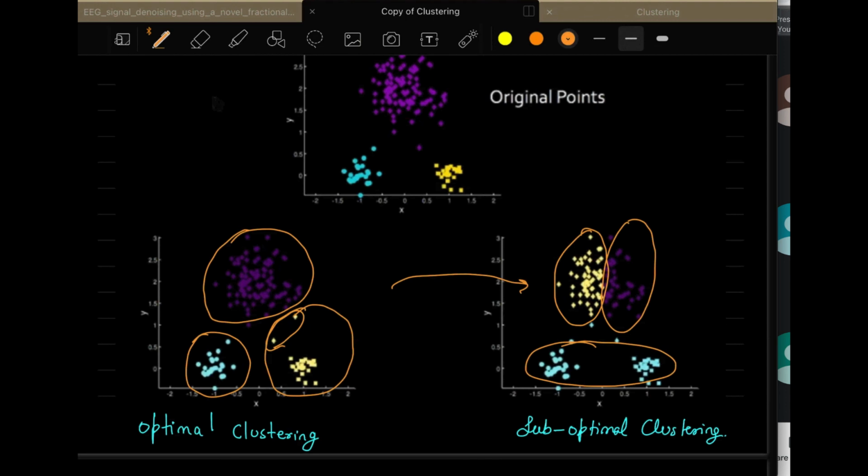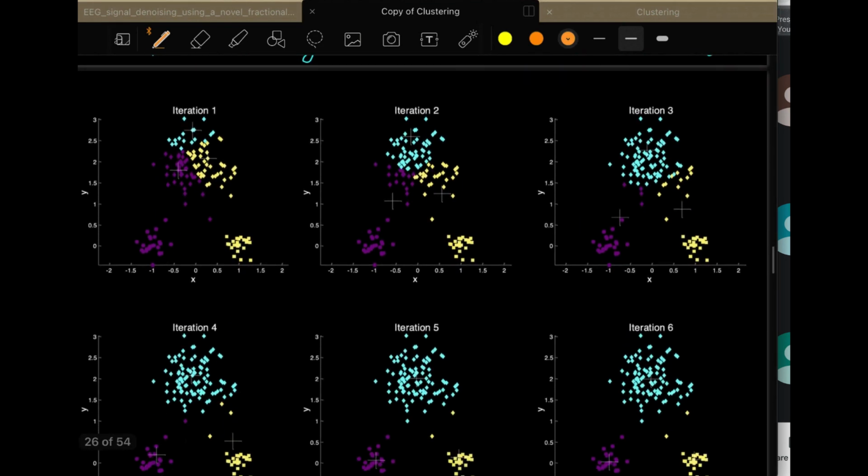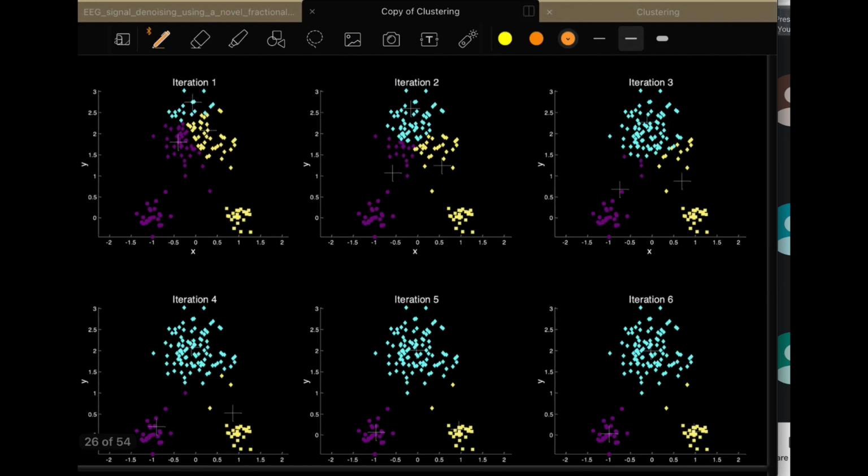Before going to the solution, let me show you one more scenario in which this type of situation comes up. What I am showing is different iterations of the k-means algorithm, going from iteration 1, 2, 3, 4, 5, and 6.